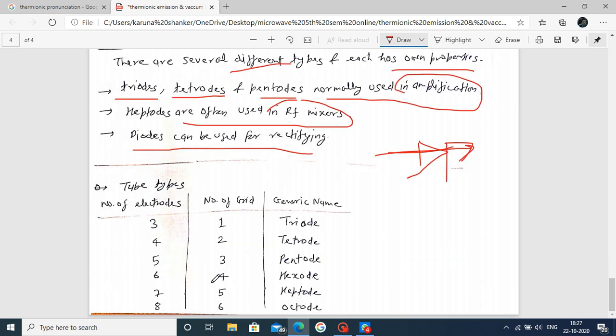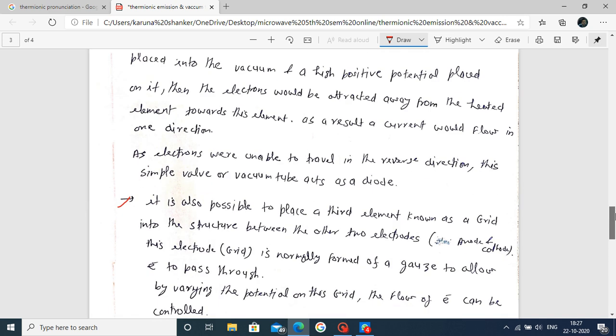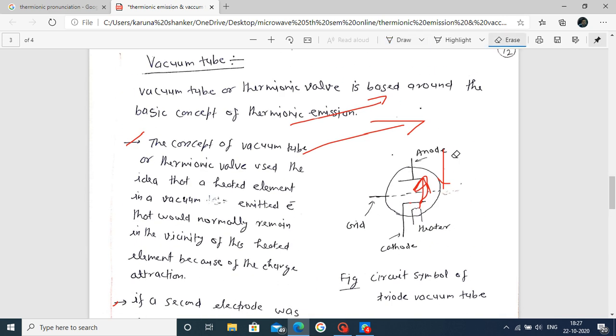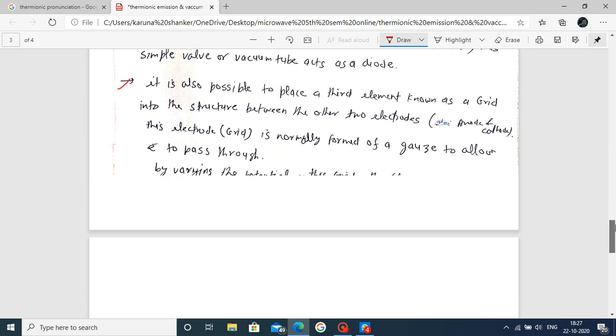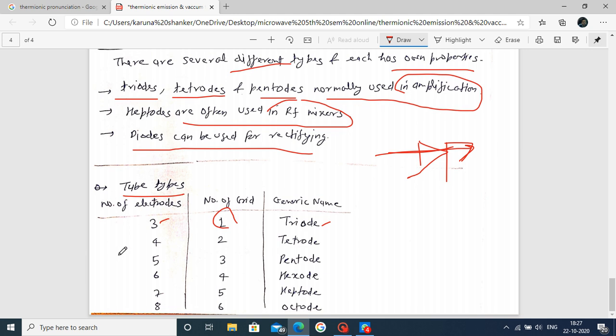Also, this is how we characterize the tubes. In the triode, the number of grids is 1 and the number of electrodes is 3. Whatever was explained here, we considered with the triode as reference. The three electrodes are the anode, the cathode, and the grid, with a single grid. This is the type of your triode.